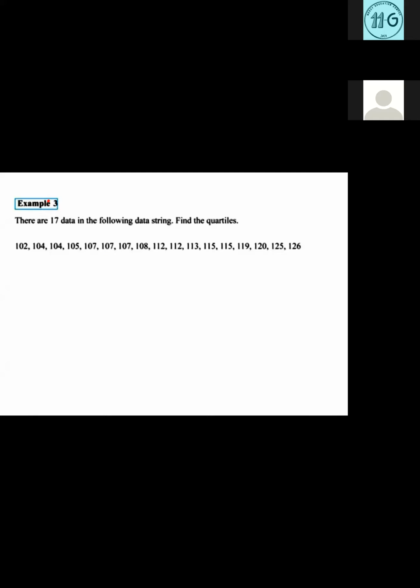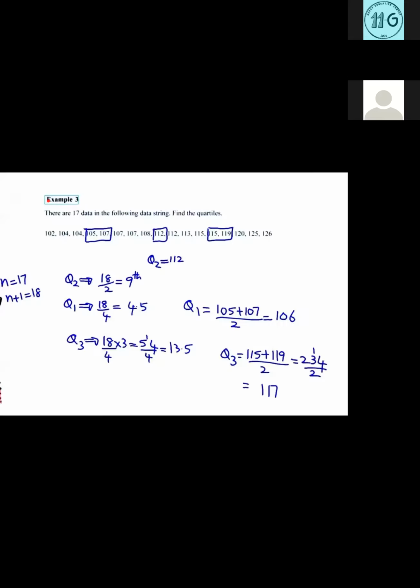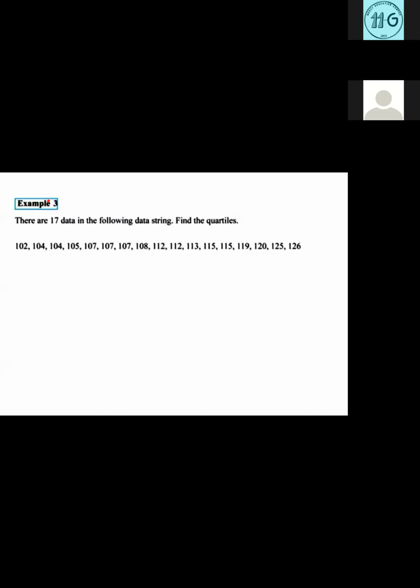There are 17 data in the following data string. They are asking you to find the quartiles. So we will find the quartiles using the equations. You know that now we are going to find quartiles. If you want to find Q2, the second quartile, we usually find Q2 first because that is the middle.